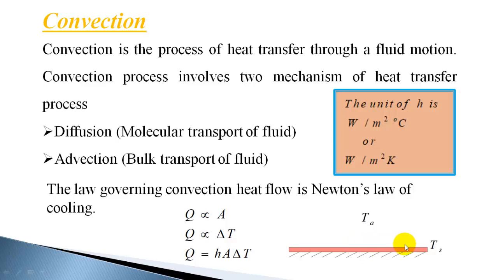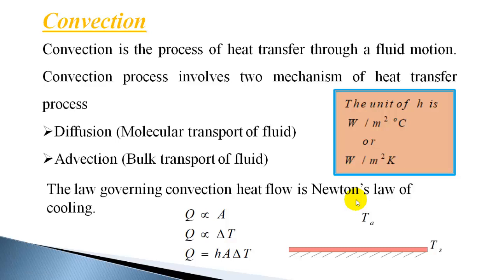Later on, the fluid becomes hot. That will rise to the top because of the decrease in density, and cold fluid will replace it. So there will be a circulation of fluid on the surface, with hot fluid moving to the top and cold fluid coming back. So there is a flow of heat from this surface to the fluid. This can happen from fluid to surface also. So convection heat transfer is by movement of a fluid. Fluid motion is involved in convection heat transfer.